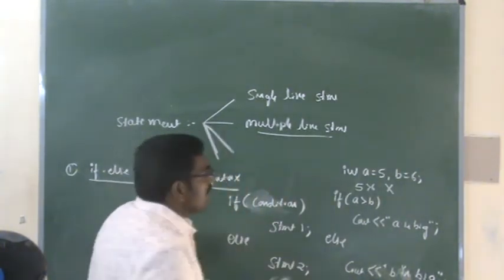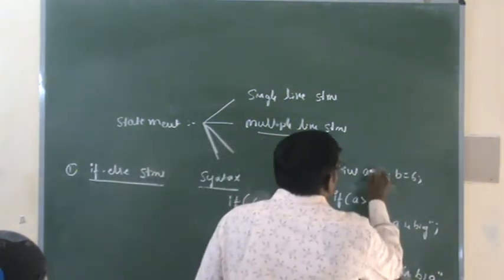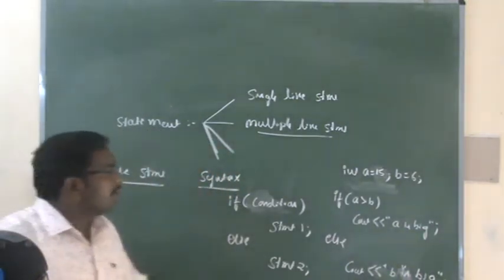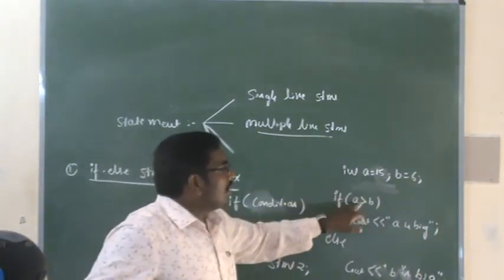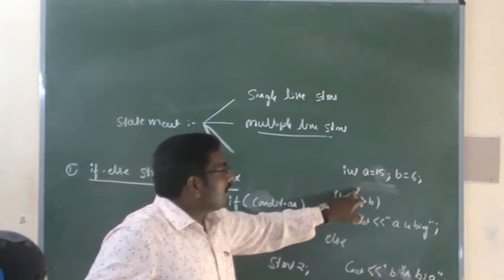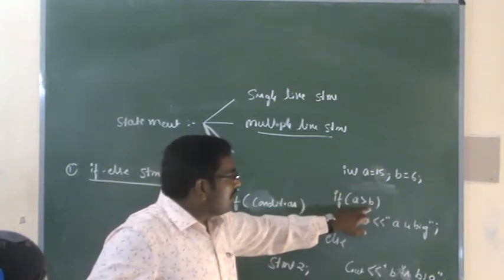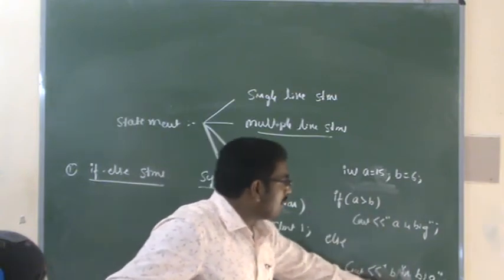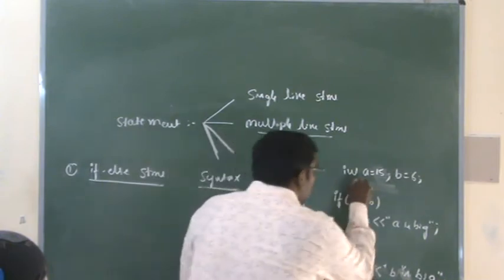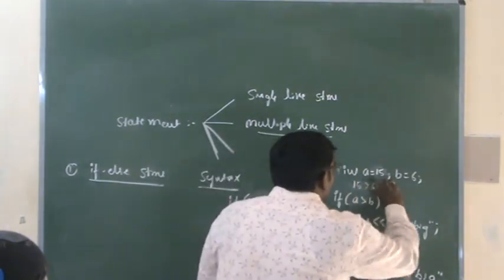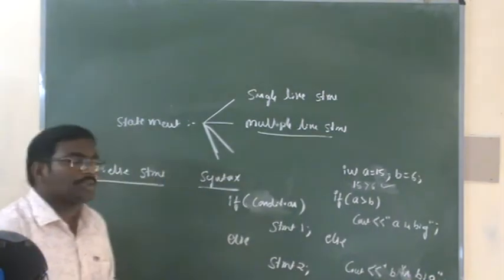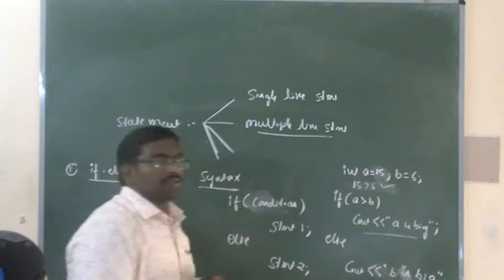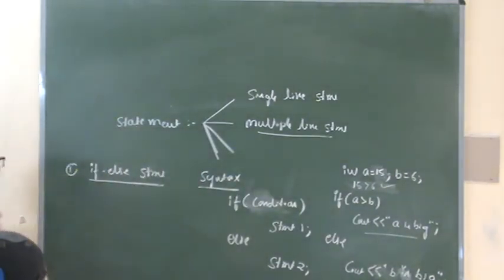So the else part statement is B is big. Suppose you consider A is equal to 15 and B is equal to 6. In this case what happened? 15 is greater than 6. So here also we check the condition whether 15 is greater than 6 or not. If the condition is true, A is big; if the condition is false, B is big. According to our given values, 15 is greater than 6, the condition is true. If the condition is true, automatically the if statement will be output. The if statement is A is big.